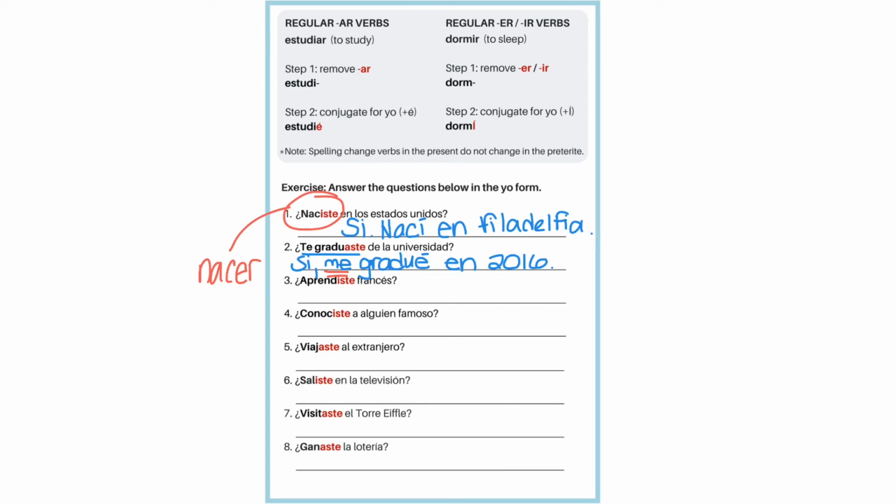Aprendiste francés, number 3. No, no aprendí francés. Aprendí español.